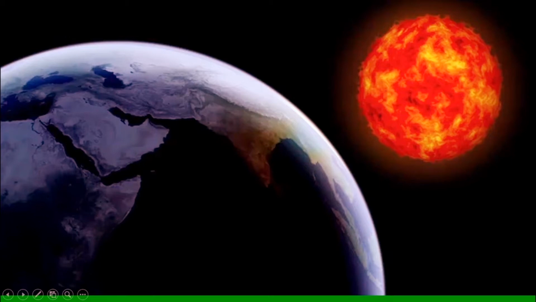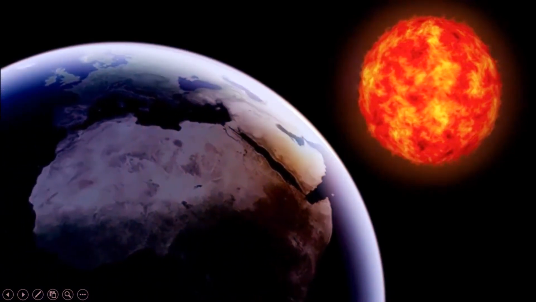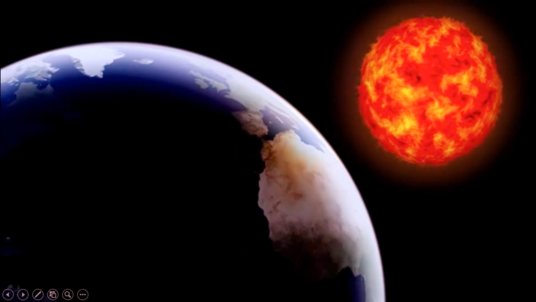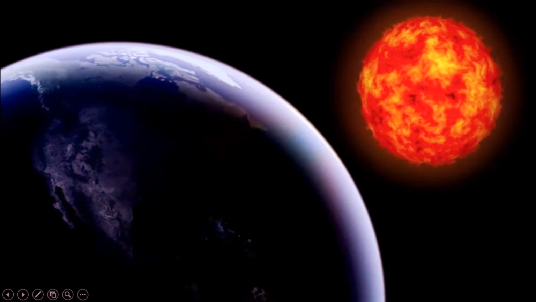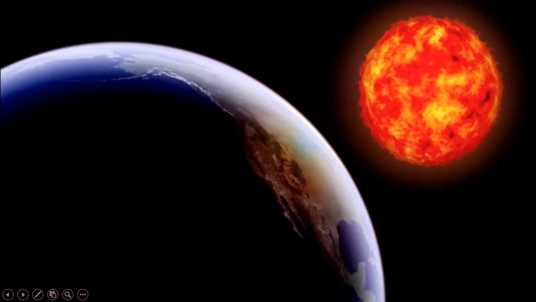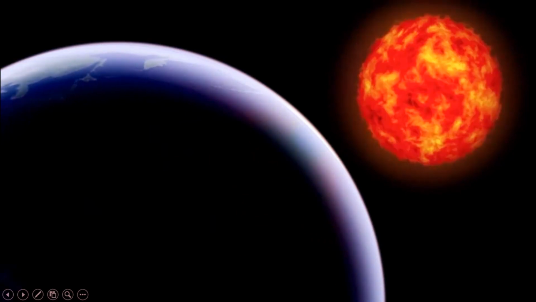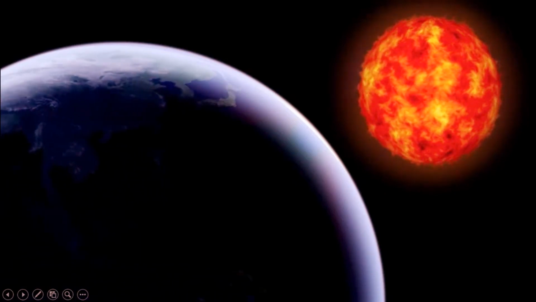Can light travel through empty space? Yes, of course. The light from the sun reaches the earth after it travels a long distance through the empty space. The space between the sun and the earth is empty. There is no air in between. So it is clear that light can travel through empty space as well.